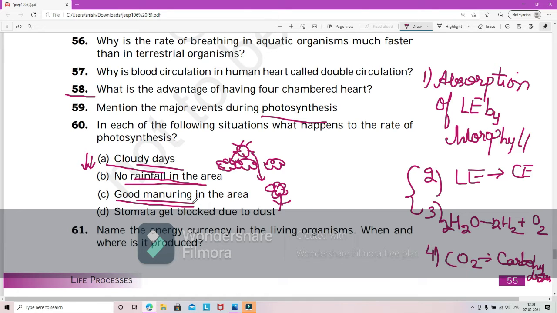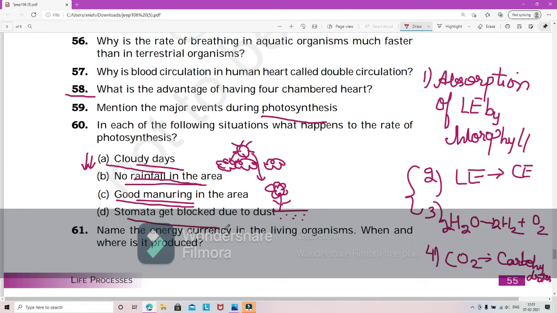Next, C, good manuring in the area. So this will support the plant definitely. If there is manuring, very nice, well and good. But if there is absence of manuring also, up to an extent, the plant can use the nutrients in the soil. In the soil itself, there will be availability of nutrients. So up to an extent, it can utilize the nutrients in the soil.